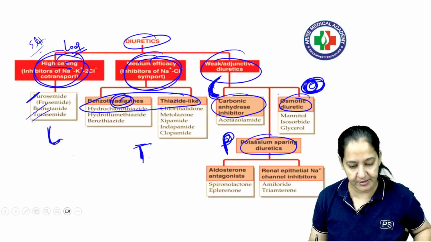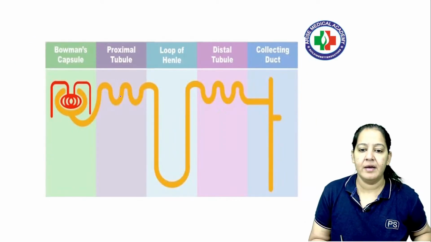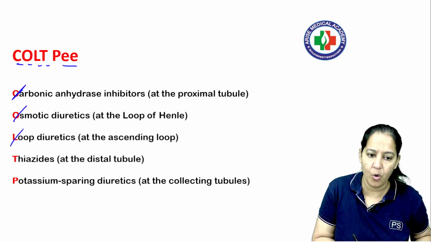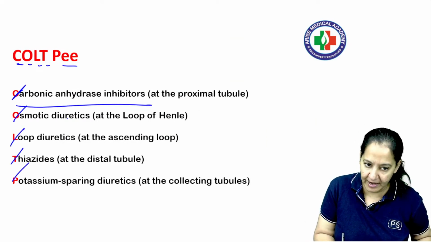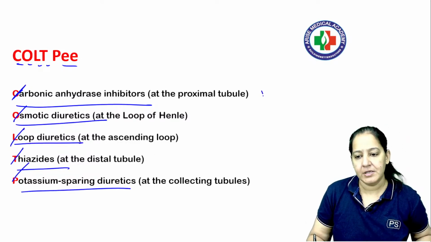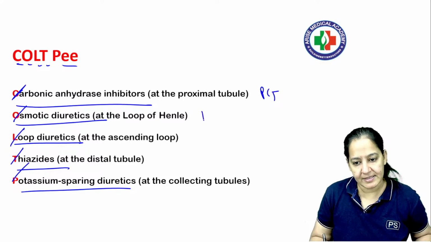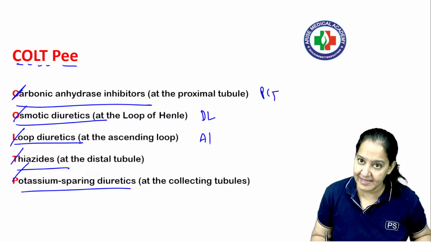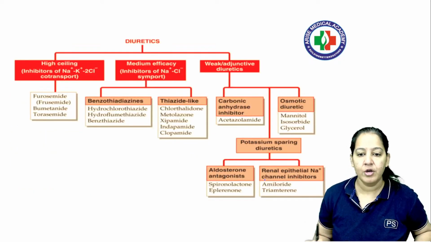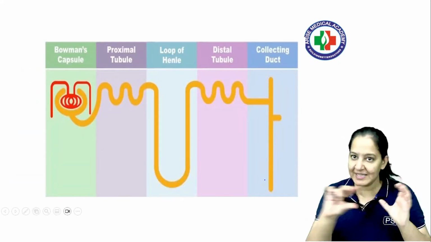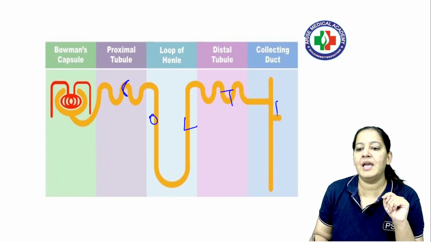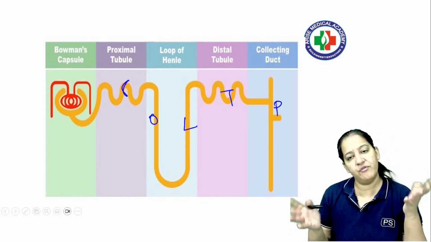Give me a thumbs up, if you got it. So this is the mnemonic COLTP. Carbonic anhydrase inhibitor, osmotic diuretics, loop diuretics, thiazides, and potassium sparing. So here we start from PCT, descending limb of loop of Henle, ascending limb of loop of Henle, then what comes? DCT, and then what comes? Collecting tubule. Don't forget the diagram of the nephron. Do you know the sequence of the nephron? So write down COLTP like this, and if you know the full form, you can make it out.